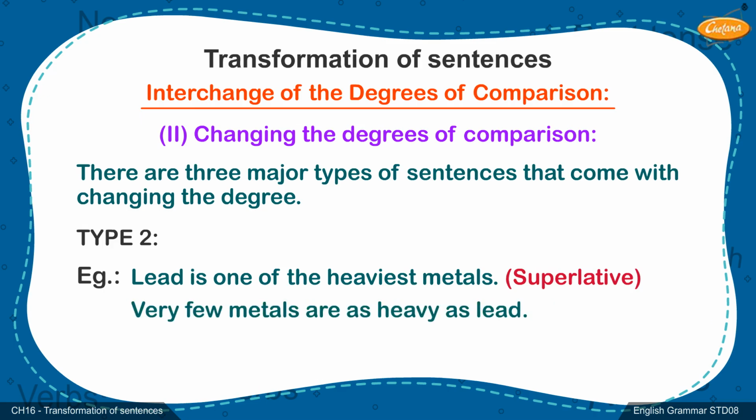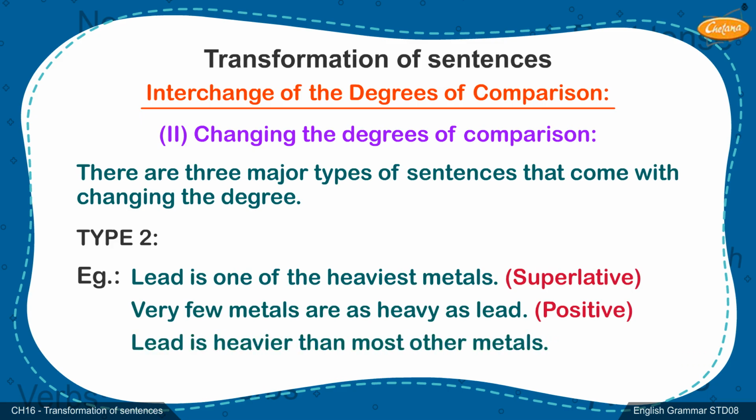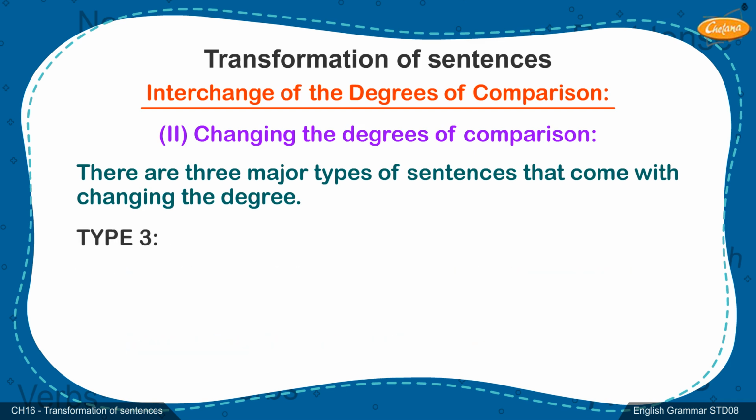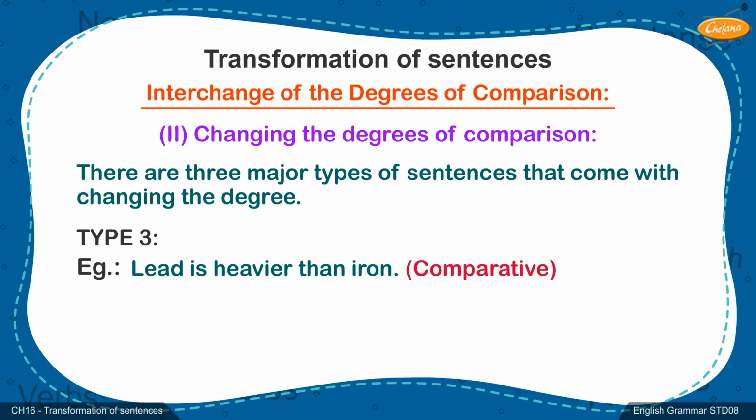Superlative. Very few metals are as heavy as lead. Positive. Lead is heavier than most other metals. Comparative. Type 3. Example. Lead is heavier than iron. Comparative. Iron is not as heavy as lead. Positive.